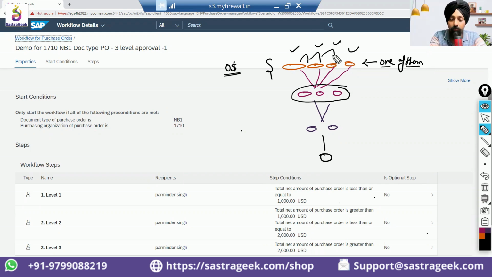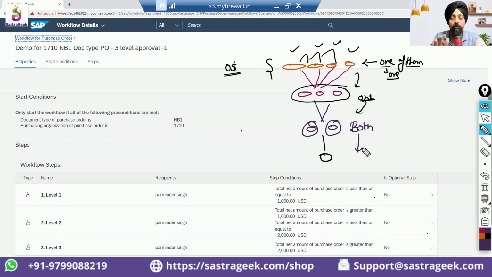Or you can say that only 1 out of these has approved, and it will move to the next one. From here also, if only one has approved, it will move to the next one. For this one, you say both need to approve. Then it will go to the next one.